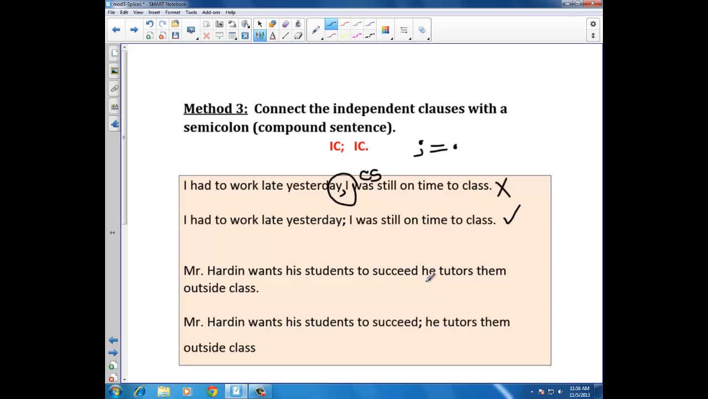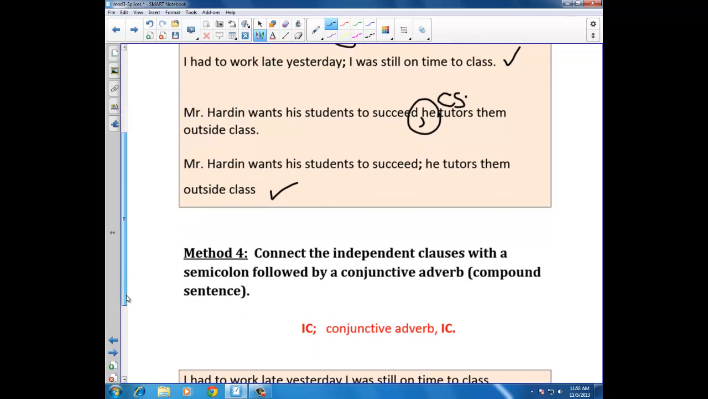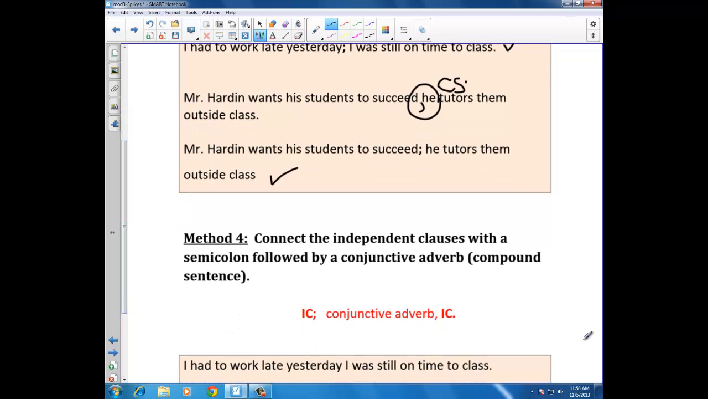Mr. Harden wants his students to succeed. He tutors them outside class. This is a comma splice. Mr. Harden wants his students to succeed; he tutors them outside of class. This is correct. You can also connect the independent clauses with a semicolon followed by a conjunctive adverb to form a compound sentence.